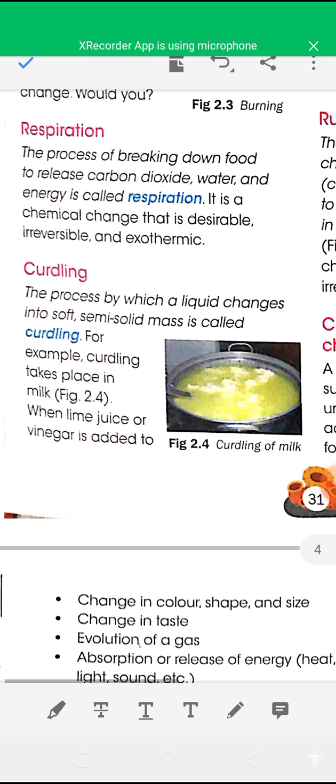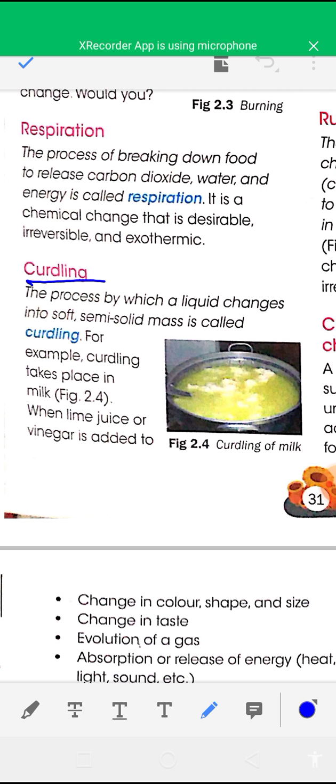Now see curdling. Curdling is a chemical change. What is curdling? It is the process by which a liquid changes into a soft semi-solid mass. For example, curdling of milk. Curdling takes place in milk when lime juice or vinegar is added.